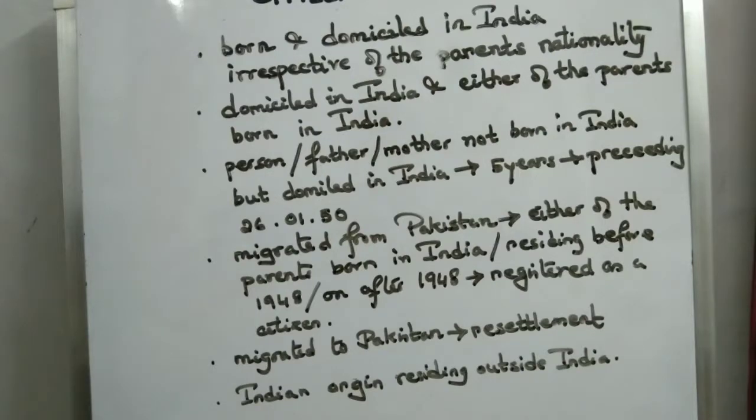And next is the provision about the people who had migrated from Pakistan. They have been recognized as citizens of India provided that either of the parents was born in India, and the person migrated from Pakistan before 1948 and has since been residing in India, or the person migrated on or after 1948 but has been registered as a citizen of India and is living in India. Then the person is recognized as a citizen of India.